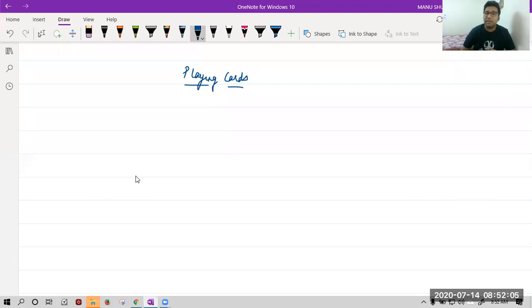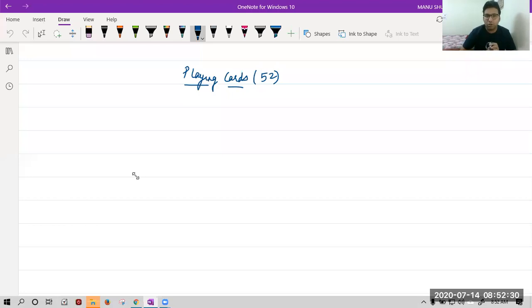Now, playing cards are total how many? Please tell me. How many cards are there? 52. Very good, Krishna. There are a total of 52 playing cards. Out of these 52, there are two kinds of colors. Please tell me those two colors. Yes, Sarthak, Krishna, correct.